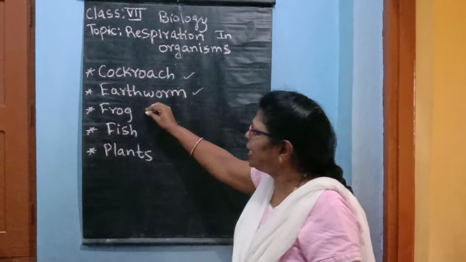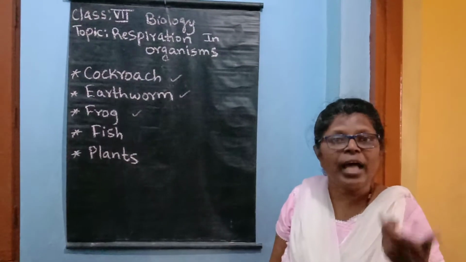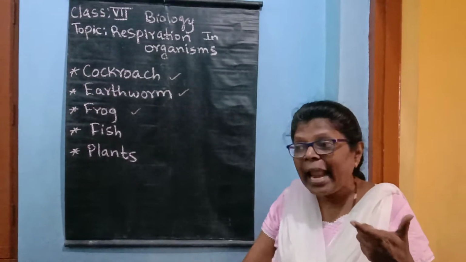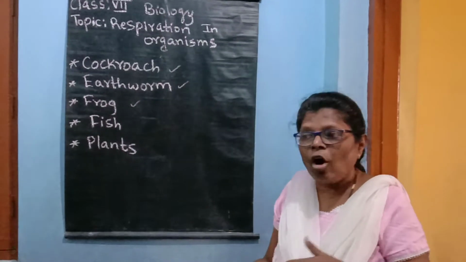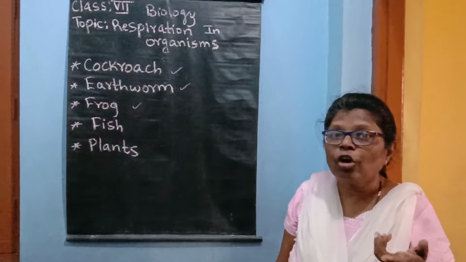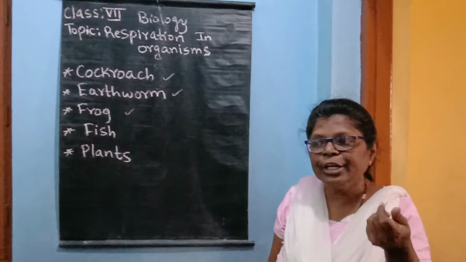Now let us see the next organism, that is the frog. Frogs breathe through the lungs when they are on the land. And frogs can breathe through the skin when they are in water. And how is the skin of the frog? You know children, the skin of the frog is very moist and it is slippery to touch.